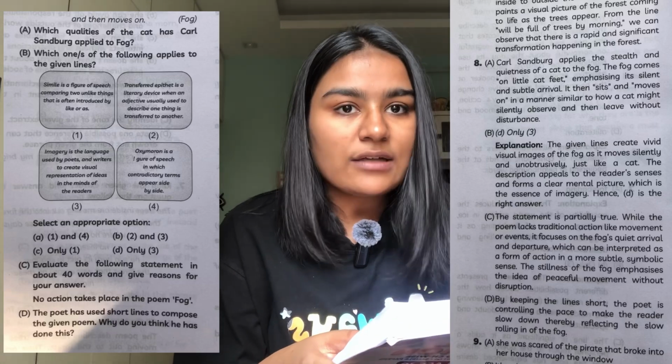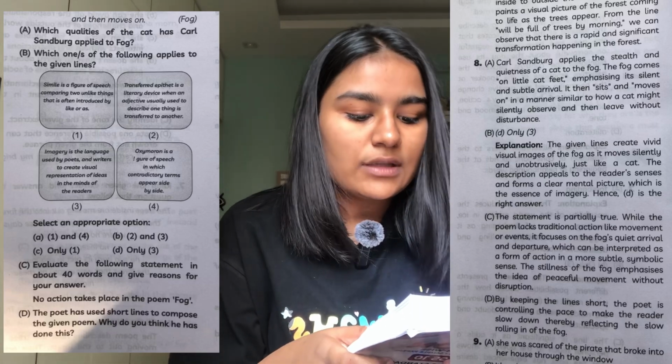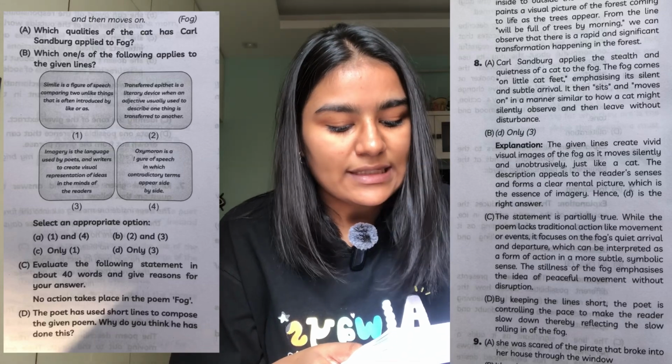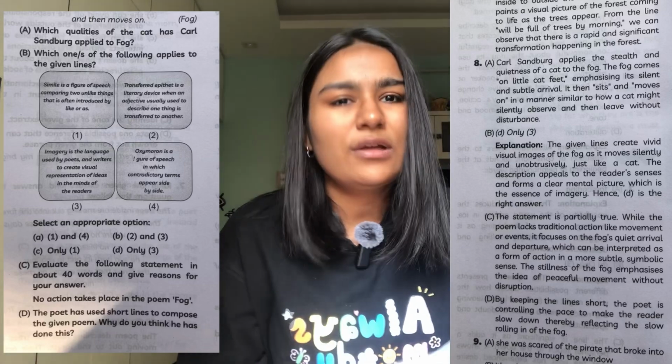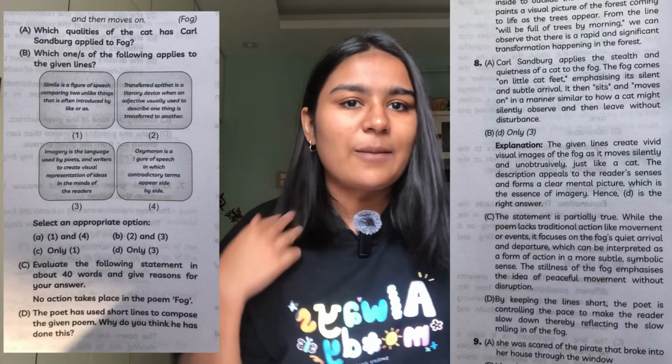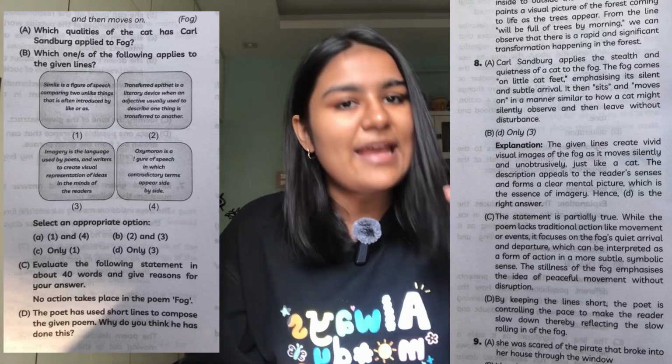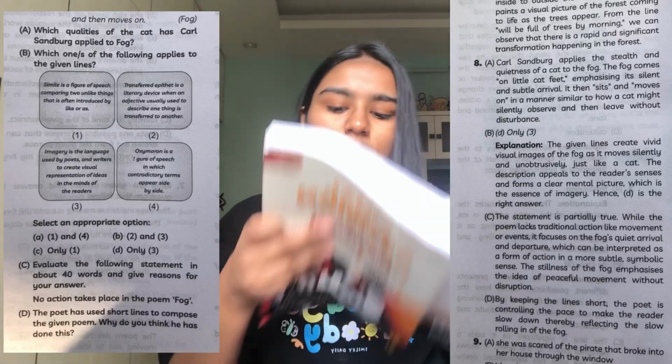Read the given extract and answer the questions that follow. The fog comes on little cat feet. It sits looking over the harbour and city on silent haunches and then moves on. Very simple. In your fog chapter there is only one stanza anyway, so if an extract comes, it will be this one paragraph, meaning the whole poem will come.